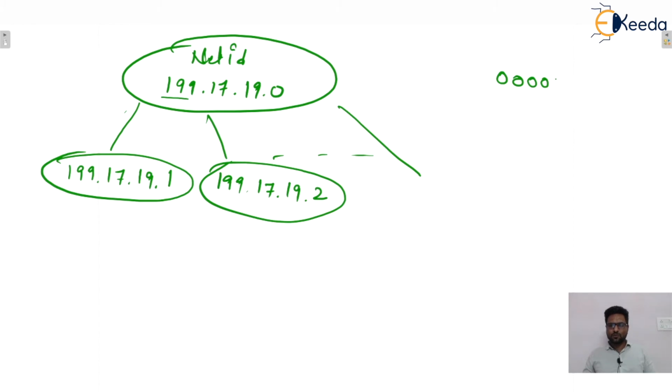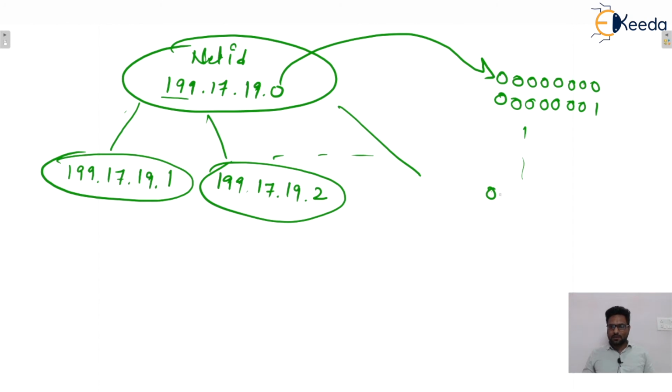Up to, this octet will start from all zeros, then it will be 0 0 0 0 0 0 0 1. Yes, I am talking about the last octet from the right-hand side, this one. And this will go up to 1 1 1 1 1 1 1 0, and then all ones. Yes or no?